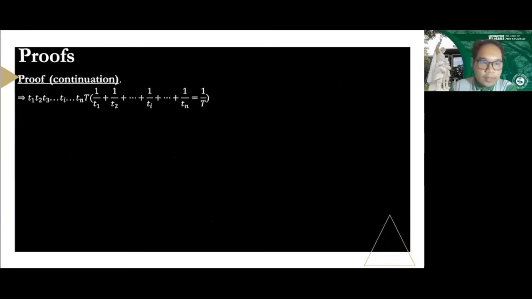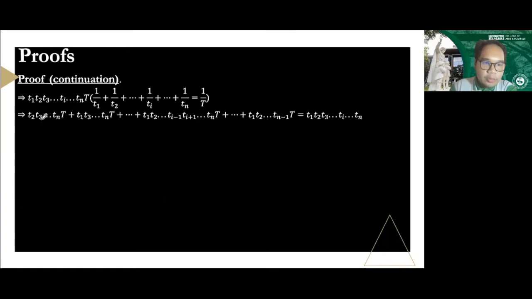Okay, so this was our last line, wherein we have the LCD already taken here. So what we want to do is distribute the LCD in each of the terms. When we do that, we will be missing a certain term. For example, in the first term, we'll be missing T sub 1 because it will be canceled out. So notice in the first term here, T sub 1 is missing. In the second term, T sub 2 will be missing because we canceled that out here. We multiplied it by T sub i. So notice we are missing T sub i here.